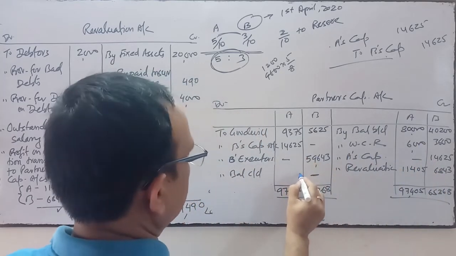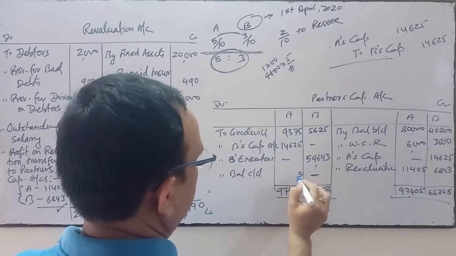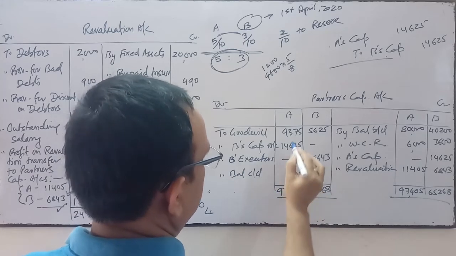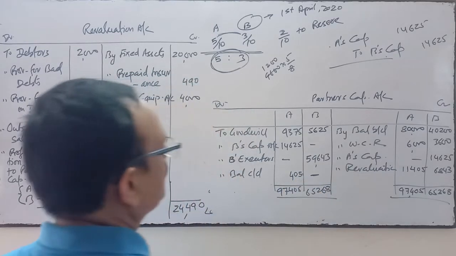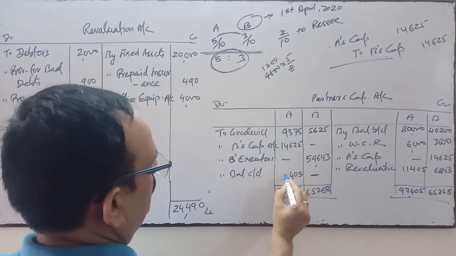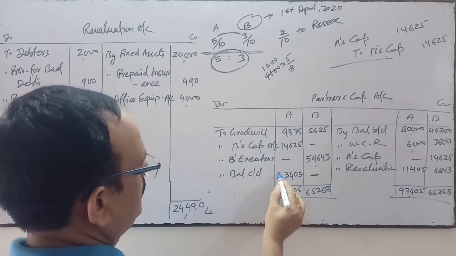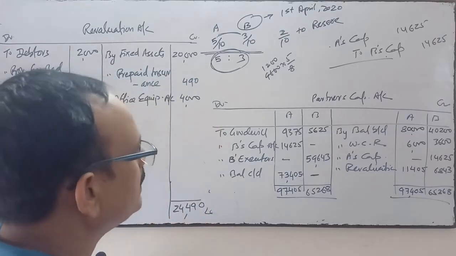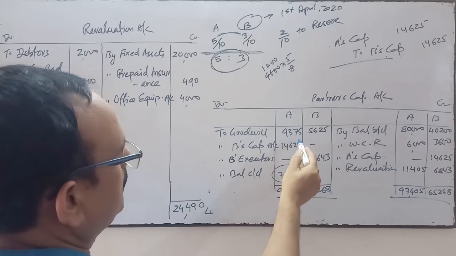The difference will be 73,405. This is the balance amount of A's capital.